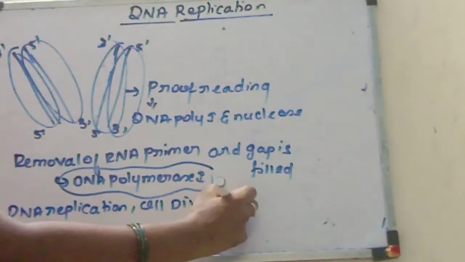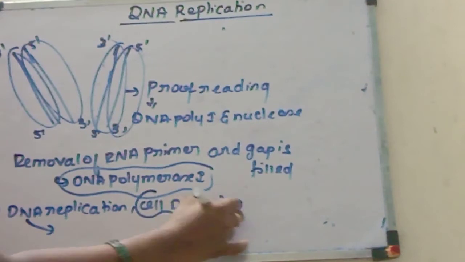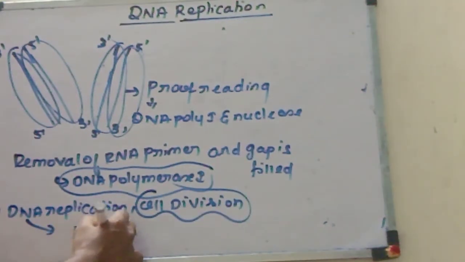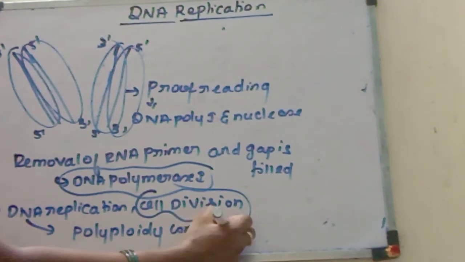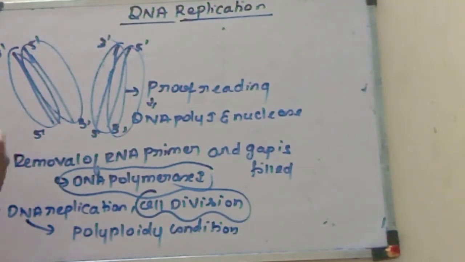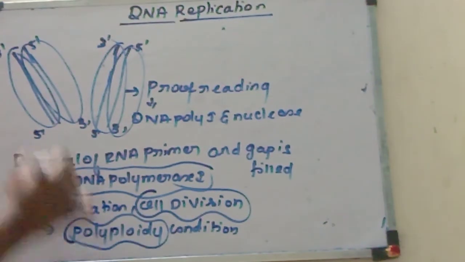Both occur in a coordinated manner only. Suppose after DNA replication, if there is no cell division, it leads to polyploidy condition. Because now in one cell, there are 2 copies. Okay, if it is not followed by cell division, it leads to polyploidy condition.